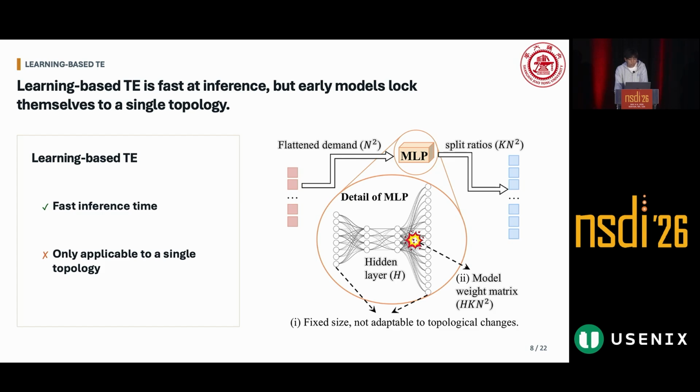To improve speed, learning-based TE methods have been proposed, such as DOTE. The key idea is to train a neural network to learn the mapping from demand to split ratios. During inference, it only needs 1 forward pass, so it can be extremely fast. However, early learning-based models have a critical limitation: they can only be applied to one topology. Once the topology changes, the model no longer works and has to be retrained.